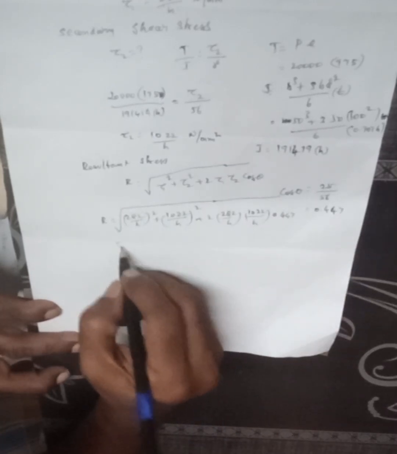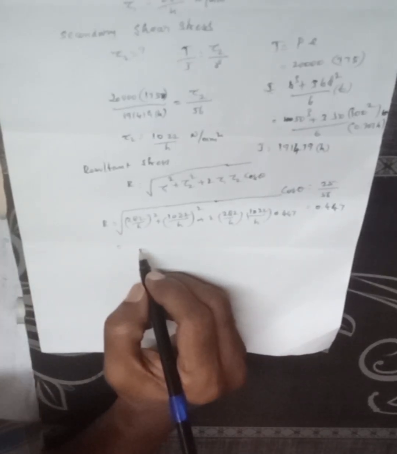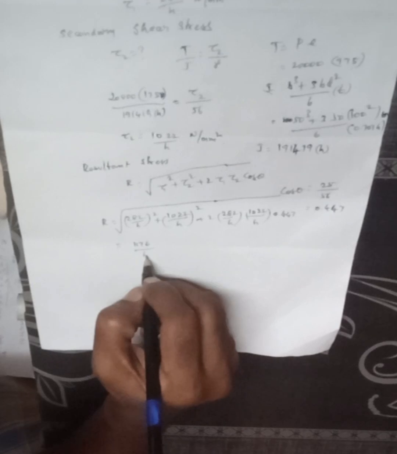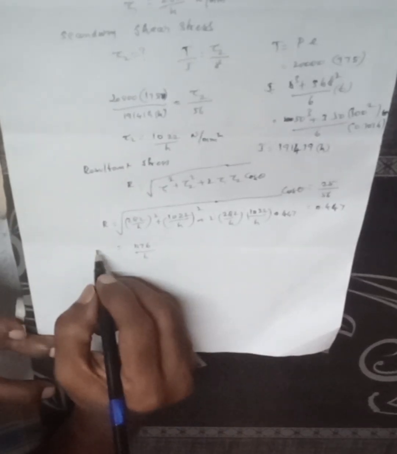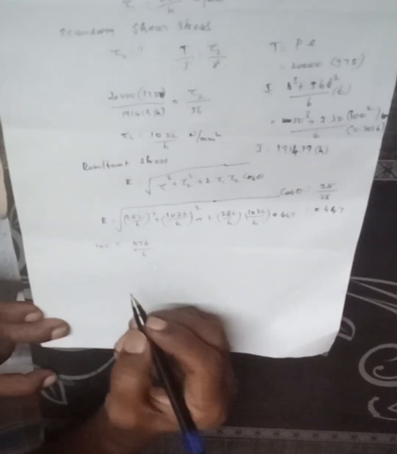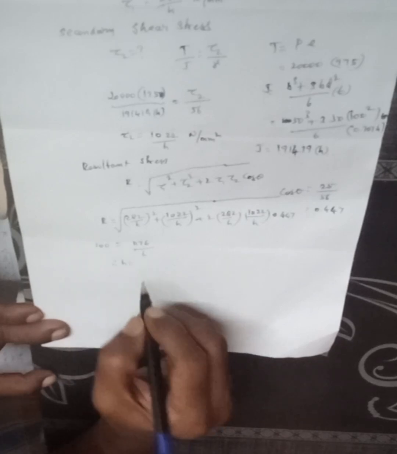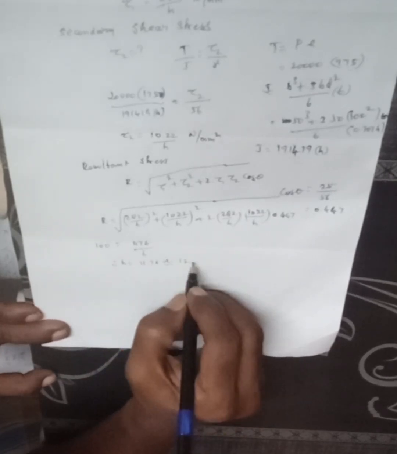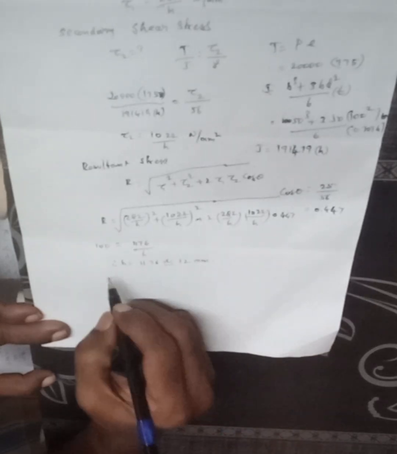So what is the value? 1176 h, that is equal to 100. Therefore h is equal to 11.76, approximately 12 mm. Okay, so this is the answer.